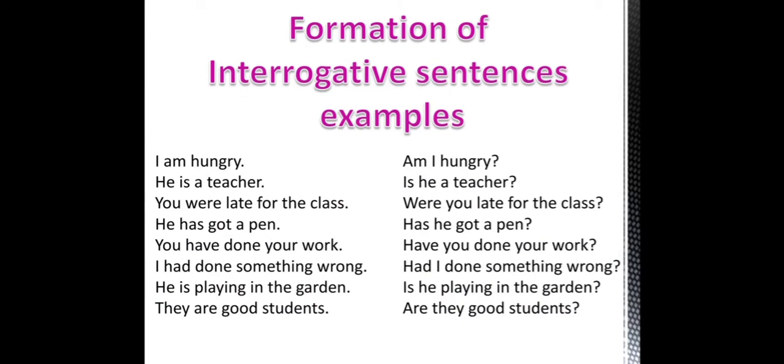Formation of interrogative sentences, examples. Look, the first sentence, I am hungry. You are putting am, which is the verb, in front of the subject. The subject is I. Am I hungry? He is a teacher. Is he a teacher? You were late for the class. So, were, you are putting in front of you. Were you late for the class? He has got a pen. Has he got a pen?